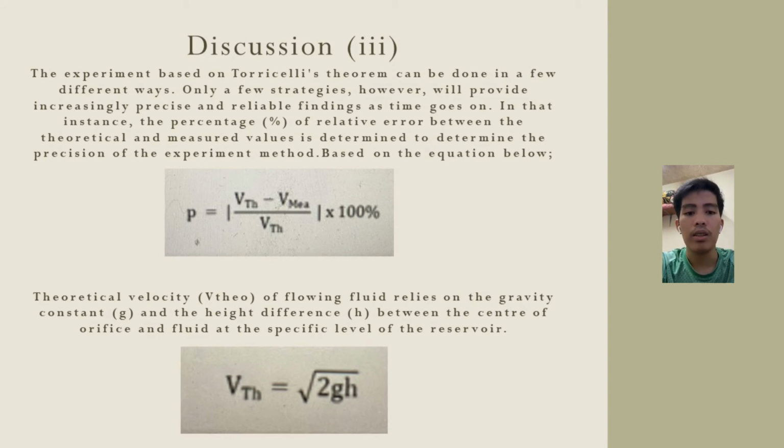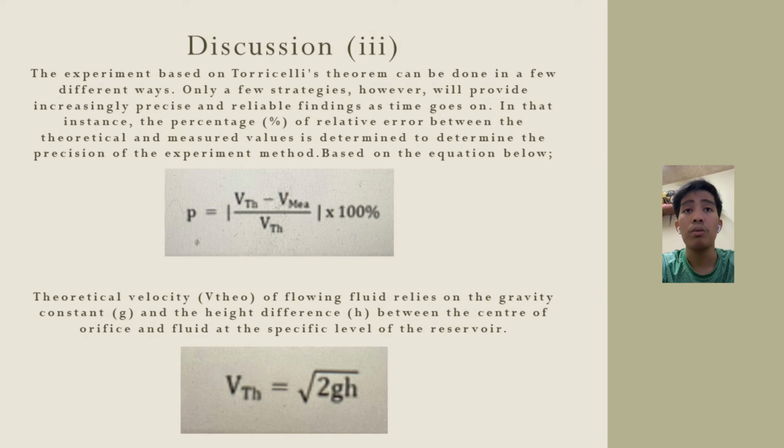The experiment based on Torricelli's theorem can be done in a few different ways, but only a few strategies will provide a precise and reliable finding. In that instance, the percentage relative error between the theoretical and measured value is determined to determine the precision of the experiment method.